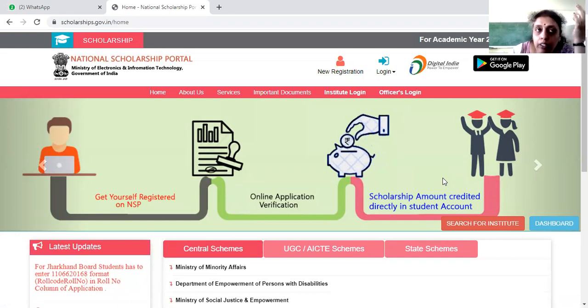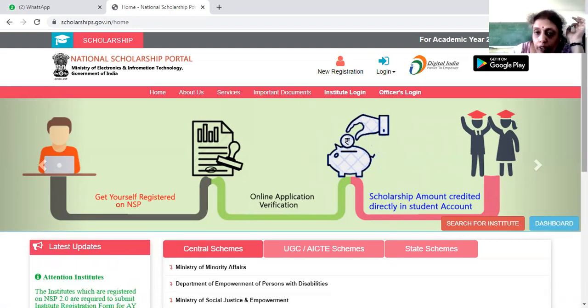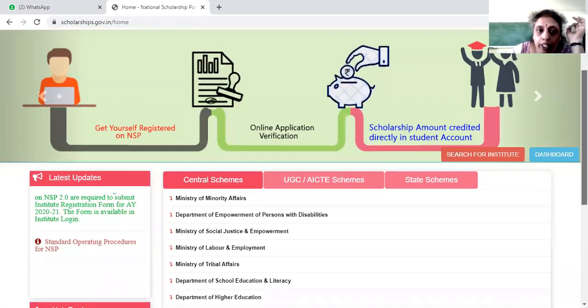So the bank details, what you are going to give, it should be correct. So you have to be very careful when you are going to fill the details in the portal.